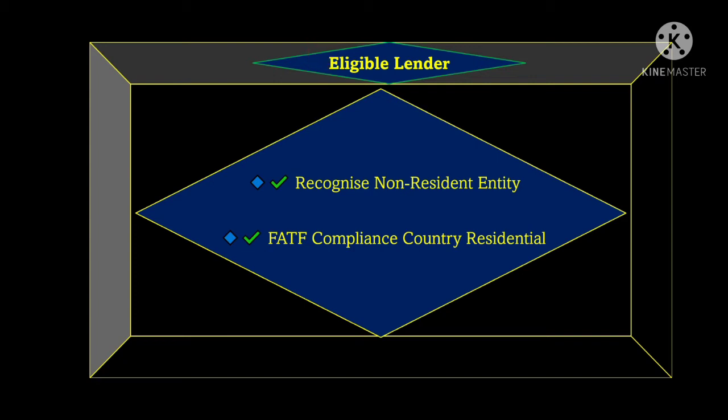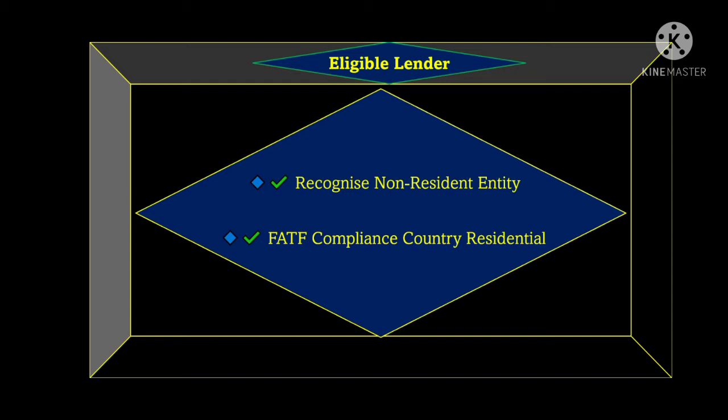Basically, it can be an individual, a bank, a company, or an organization. So, an eligible lender is the one who is lending the money to the borrower. That is called an eligible lender.